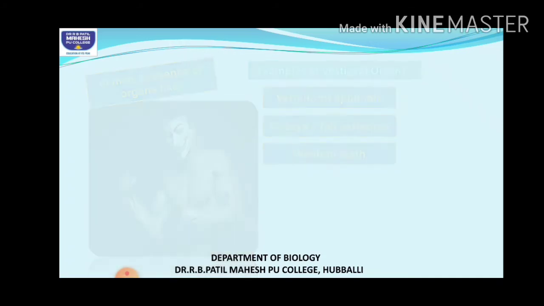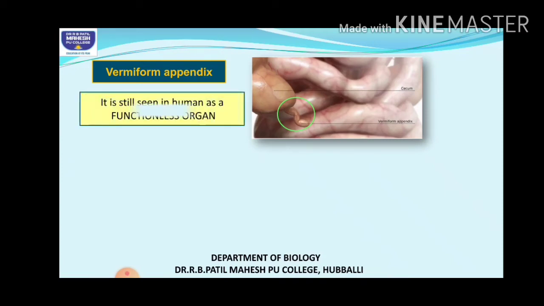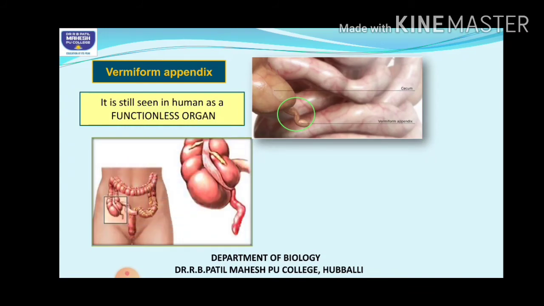Okay, so let us see one by one. Vermiform appendix. So what is this, students? You might have heard of the appendix, as we commonly call it. It is a finger-like extension present at the junction of the small and large intestine. So this is actually functionless. In humans, it is not used for any purpose.